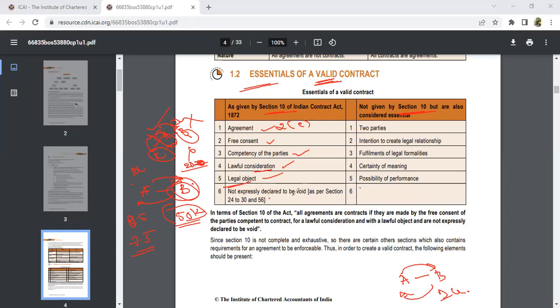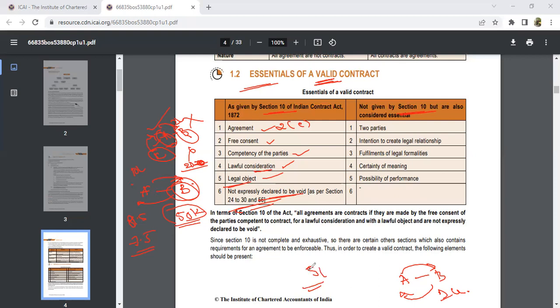And then, not expressly declared to be void. These things you will be studying further under these sections, and I'll go into detail later. But in short, take not expressly declared to be void. Suppose you give your car to me and you are asking 5 lakh. I say okay, but a few days later I won't have 5 lakh. So I buy your car and say I'll give the amount in future days, but in future days I refuse to make the payment to you.